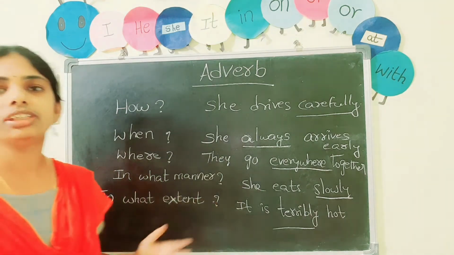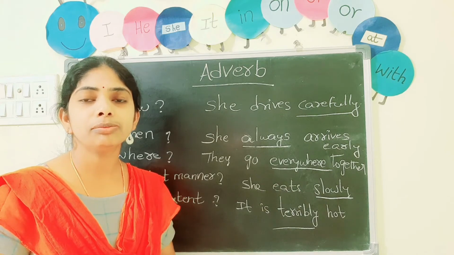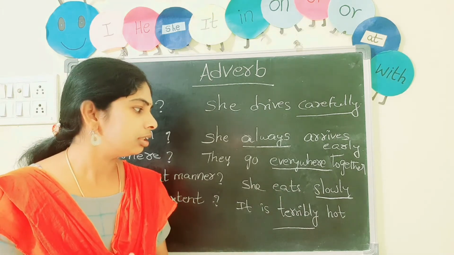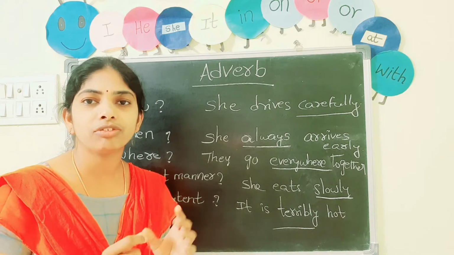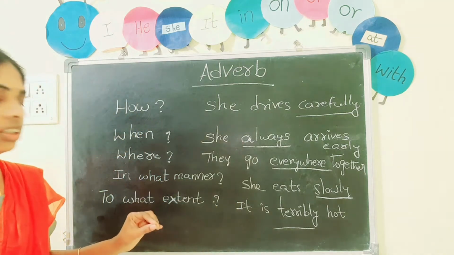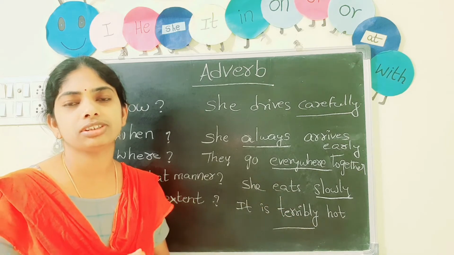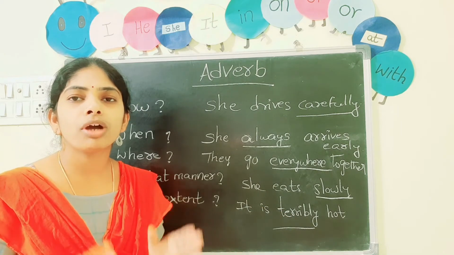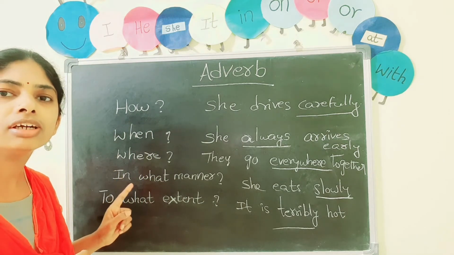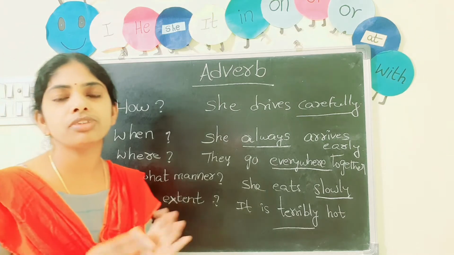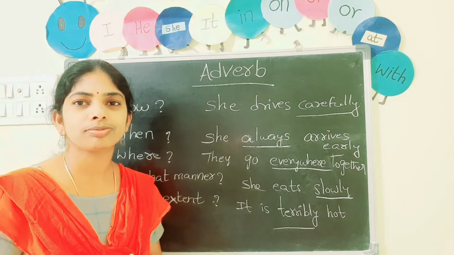To what extent? It is terribly hot. Terribly means very, very high. Hot, extremely hot. So these words are adverbs. Okay. To what extent it is hot? It is terribly hot. So terribly is an adverb in the given sentence. So adverbs provide the description about how, when, where, in what manner, to what extent something happened or is done. Okay? Are you clear?